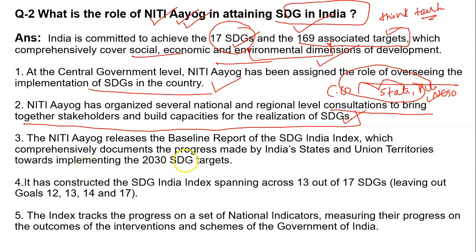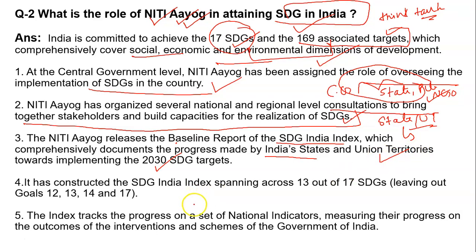Now the third point: Niti Aayog released the baseline report of the SDG index, which I have told you about, for comprehensively documenting the progress made by India's states and union territories towards implementing the 2030 SDG targets. For example, states and UTs are compared on certain indicators, some parameters, and they are ranked according to their performance. So this is the role of the Niti Aayog.